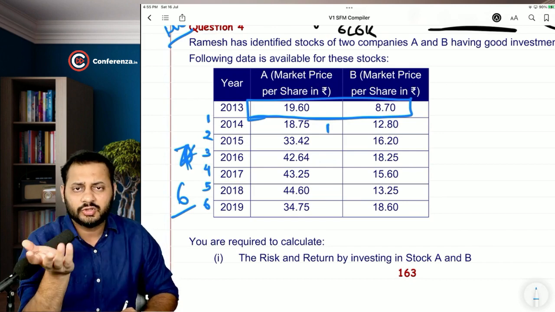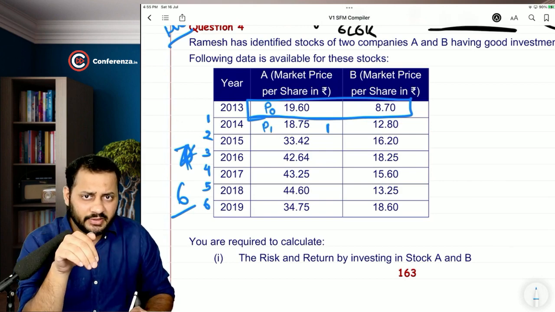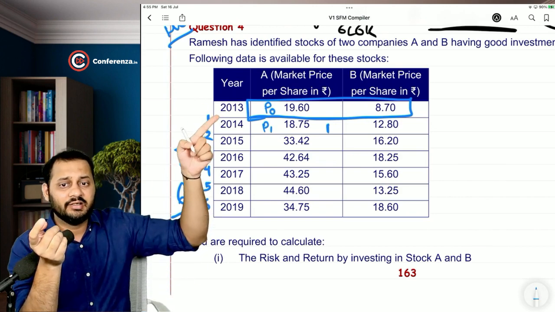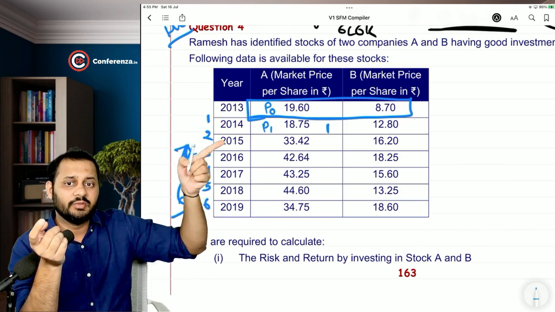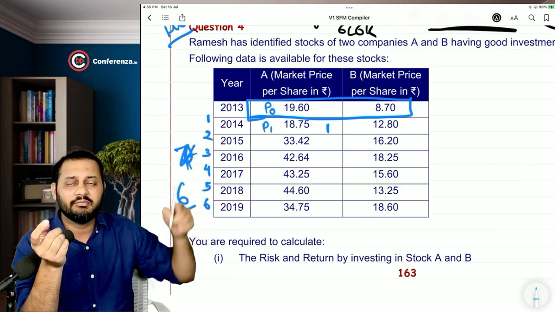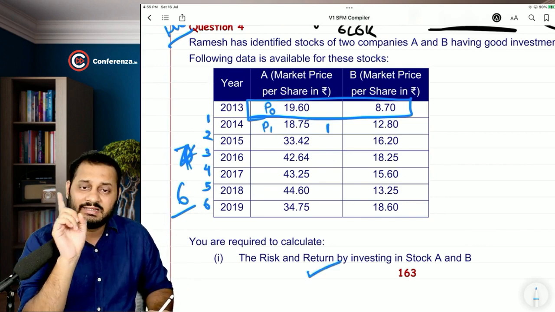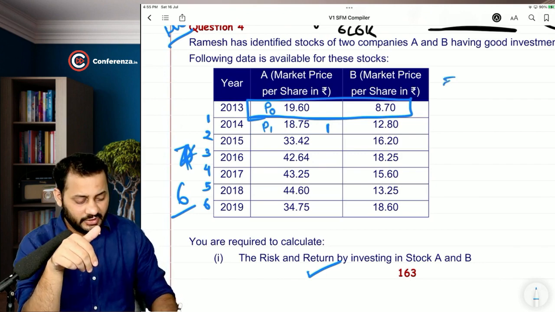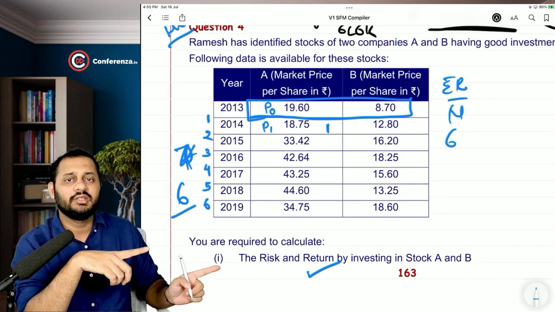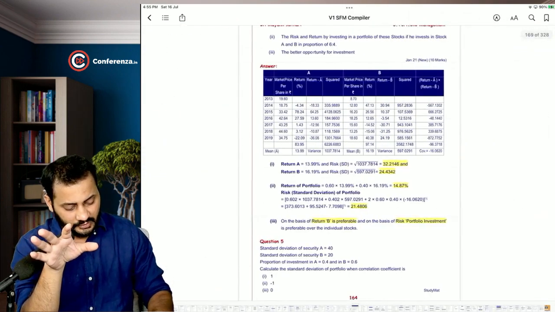So how to calculate it? Take this one as P0, this one as P1. So P1 minus P0 divided by P0. In this manner, you can calculate the first year's return. For the second year, this will become P0 and this will become P1. In the same manner, you can calculate the returns, first of all, for all the stocks. Then you do the average: summation of return divided by number of years, that is 6. And also calculate the risk, R minus R bar.